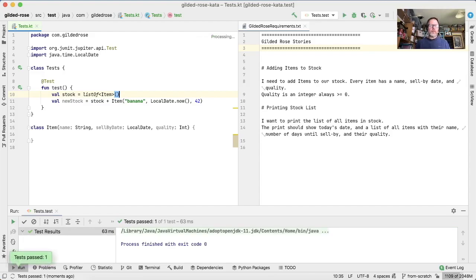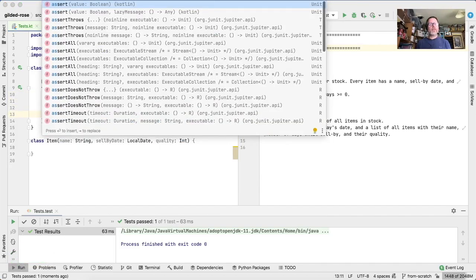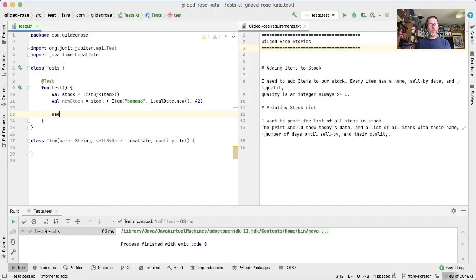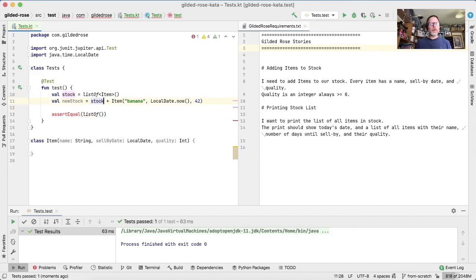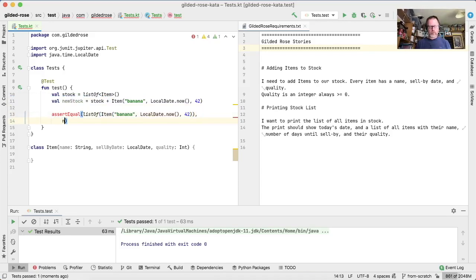It passes, which is good, and so we now need a failing test to show that to do anything else, really, if we're going to keep this as simple as possible. What should we write? I feel that we could say that once we've done this, assert equals list of, and basically if we started with an empty list and we added an item, then the thing we should get back should be the same as a list of that item.